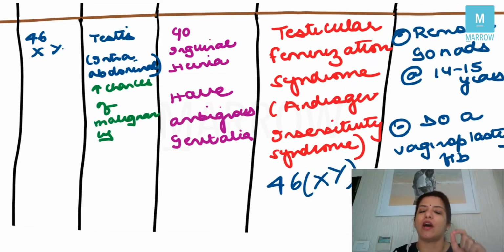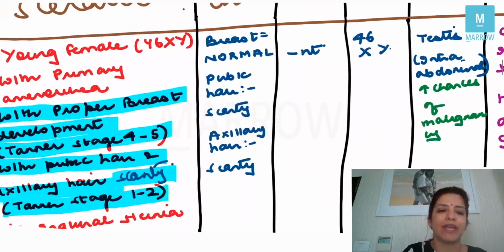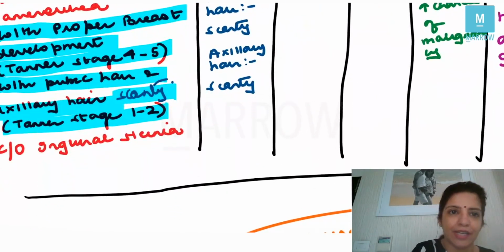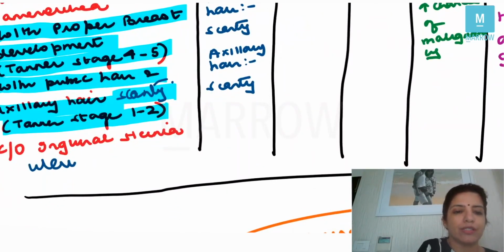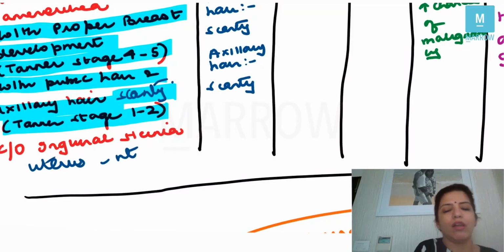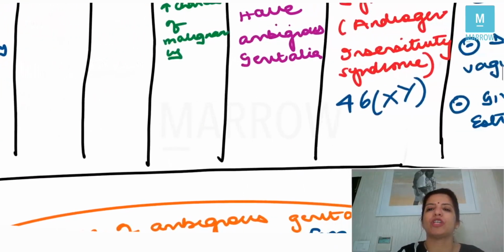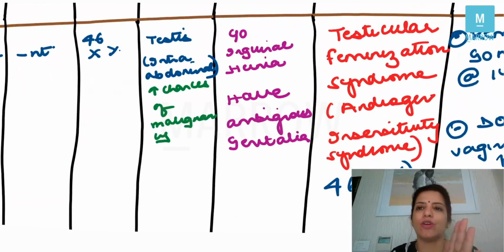That means they are males who are resistant to testosterone, right? So always, the moment you get that the breast is properly developed but pubic hair and axillary hair are scanty and the uterus is absent, it has to be just one diagnosis, that is testicular feminizing syndrome or androgen insensitivity syndrome, right? The chromosome number being 46XY, right?